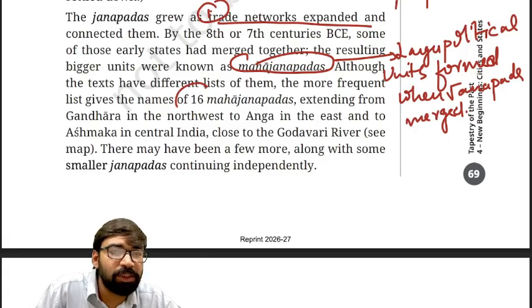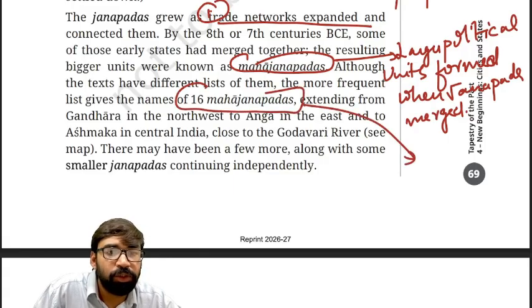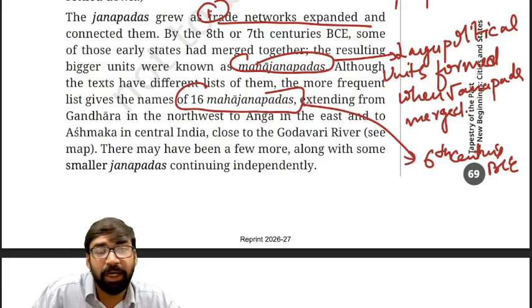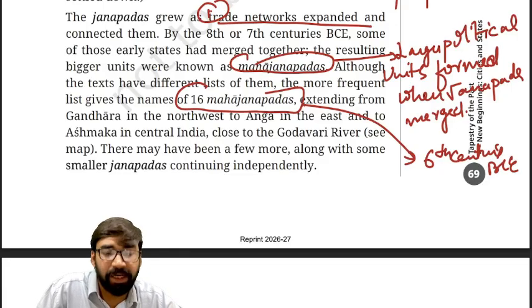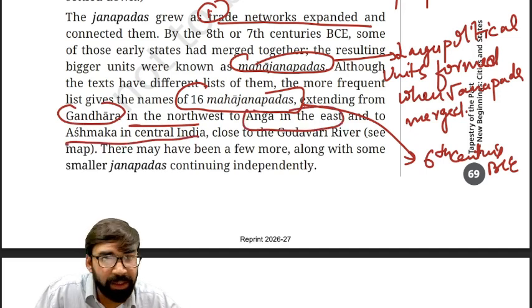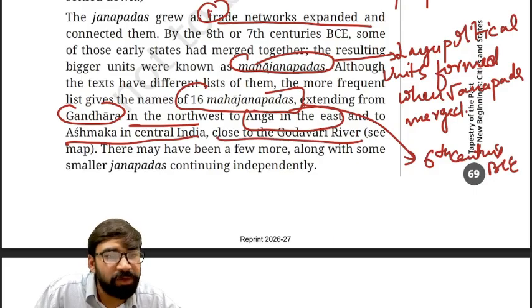Now, what are the key facts? So in total, how many Mahajanpads were there in the 6th century BC? A total of 16 Mahajanpads in the 6th century BC. Clear? And these Mahajanpads are mentioned in various texts, extending from Gandhara in the northwest to Anga, present-day Bengal area in the east, to Asmaka in central India, which is also a gateway towards South India and close to the Godavari river.